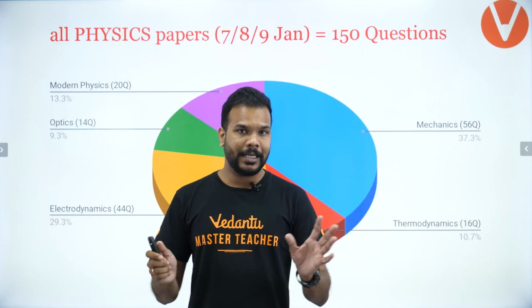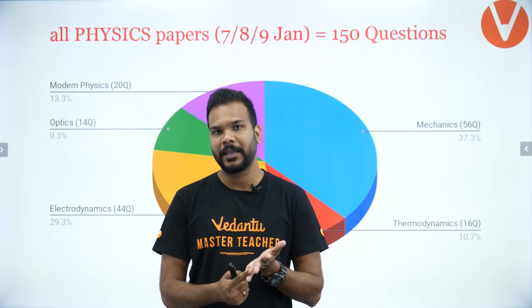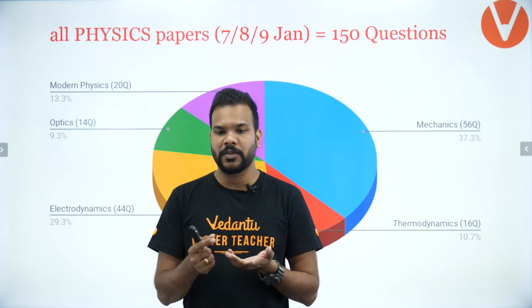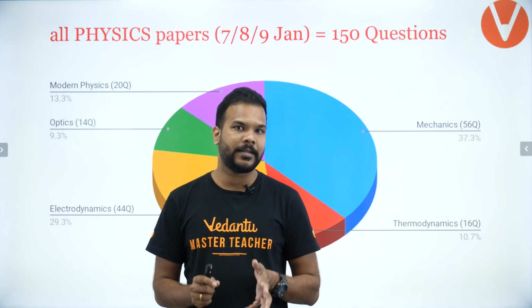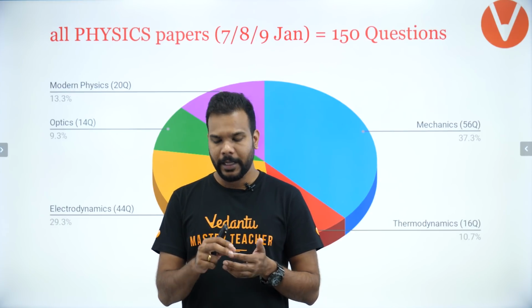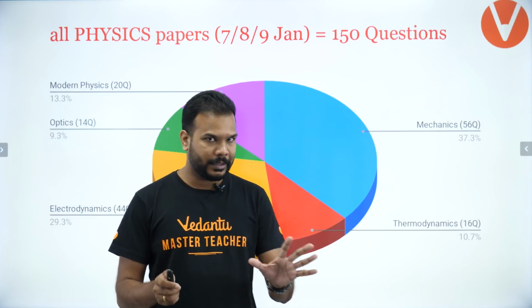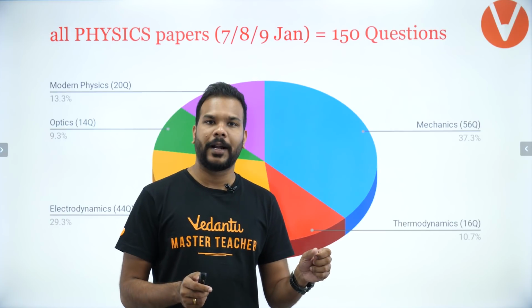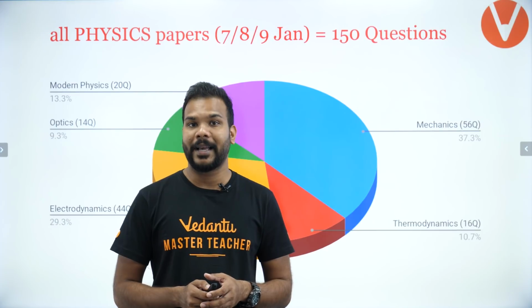Means what? The maximum contribution came from mechanics, electrodynamics, modern physics, thermodynamics and optics. Okay, so this is usually the trend which we tell also, that mechanics and electrodynamics are the most important ones. Modern physics, because it is usually neglected, that's why easy questions are asked from it. So yes, modern physics is the third most important unit here. Then comes your thermodynamics and then comes your optics. Okay guys, so this is the overall analysis of the number of questions, all 150 questions which were asked over 3 days, spread over 6 examinations.